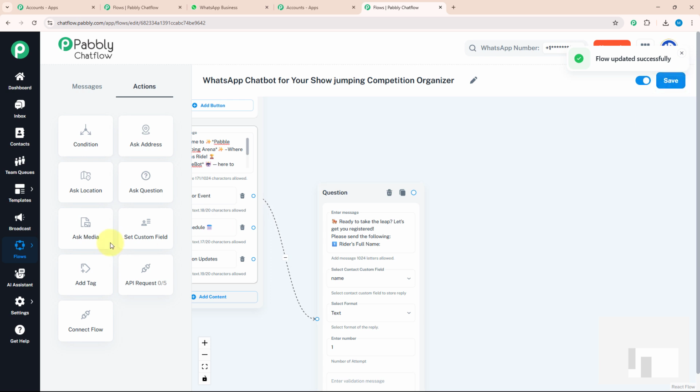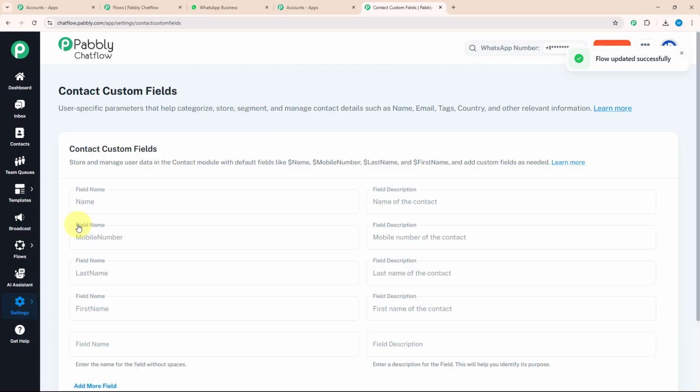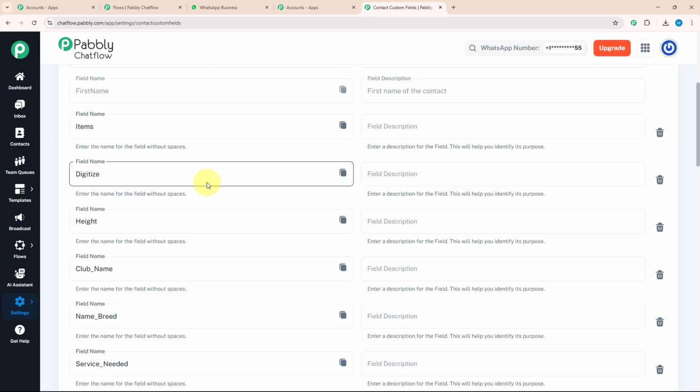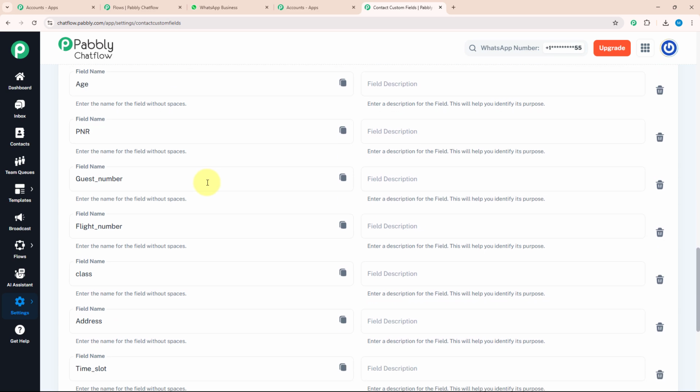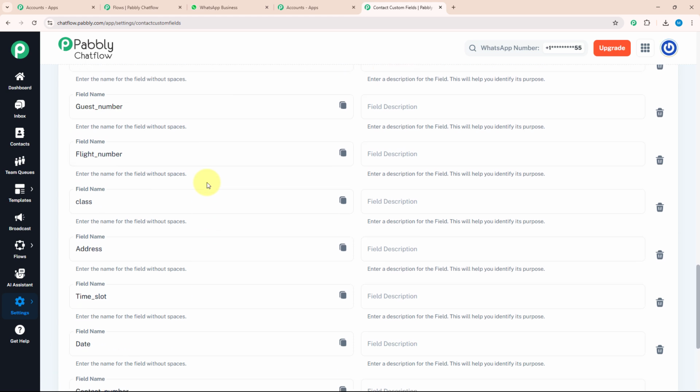After that, you need to go to settings section. And here you can see a contact custom field option is given. By clicking on this, you will be redirected to the contact custom field page. Over here, you can add as many contact custom fields as per your requirement. As you can see, I have added multiple contact custom fields as per my requirement. Now I will resume back to my flow.